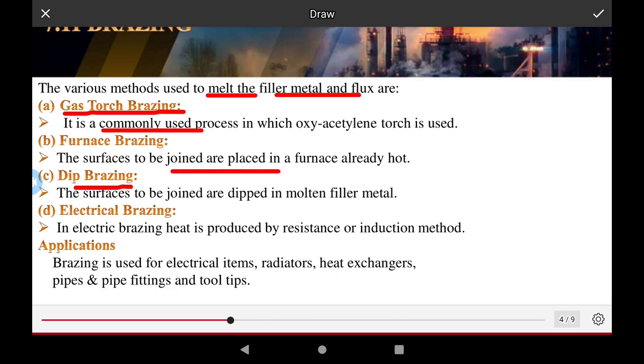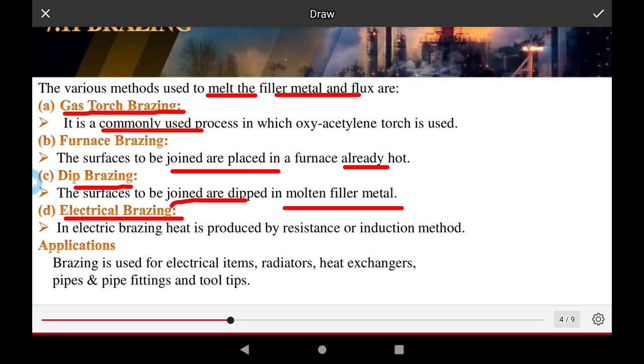The joining place in front is already heated. In dip brazing, the surfaces to be joined are dipped in molten filler metal. Electrical brazing is heated by resistance or induction methods.